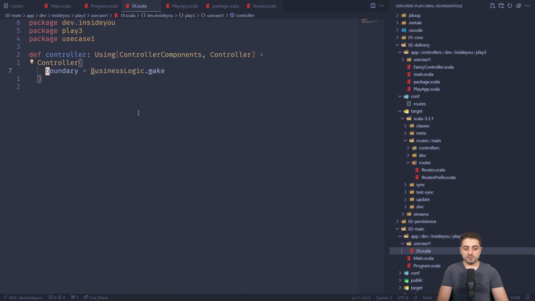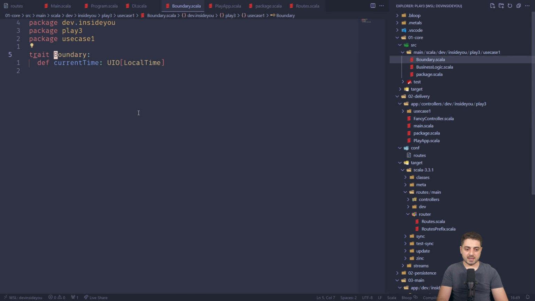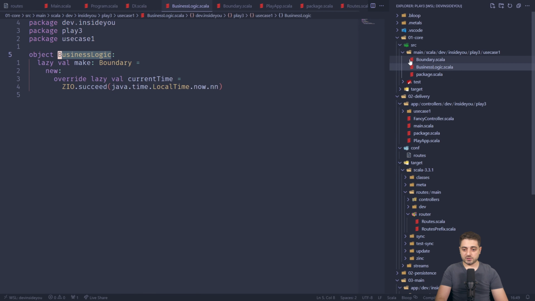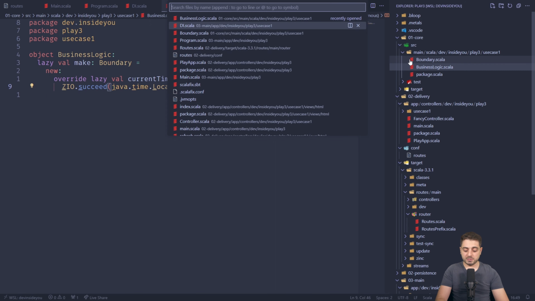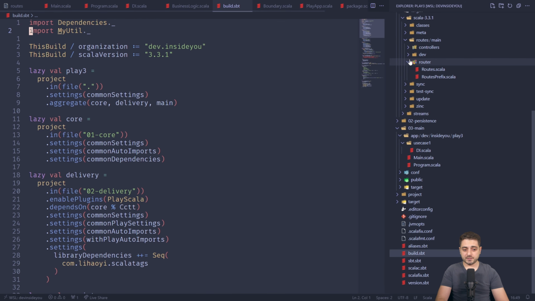Okay. Now, the boundary itself is actually not spectacular, except for the fact that we're using ZIO. So now we're all of a sudden in the core. The implementation of the boundary is this business logic. Again, we're in the core. Basic implementation of the trait. The type over here is inferred, again, because it's Scala 3, and we're just passing it the current time. Okay, I'm doing this end trick because usually I'm enabling the strict null checking in the build. I actually disabled this time.